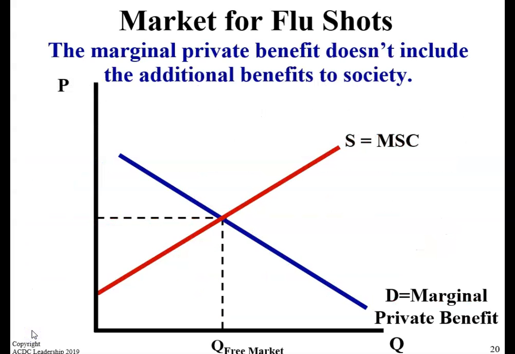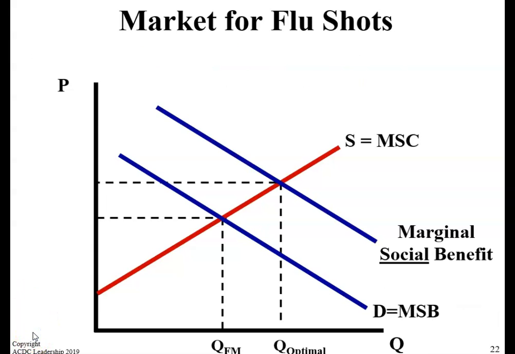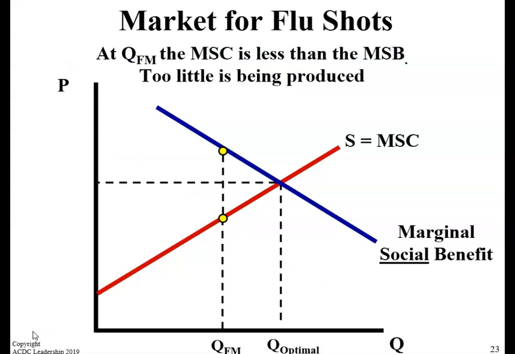So in the market for flu shots, the marginal private benefit does not include the additional benefits to society. What will the marginal benefit or the demand look like when external benefits are factored in? We'll shift demand or the marginal social benefit to the right. At QFM, there's a market failure. The marginal social cost is less than the marginal social benefit, so too little of this good is being produced.